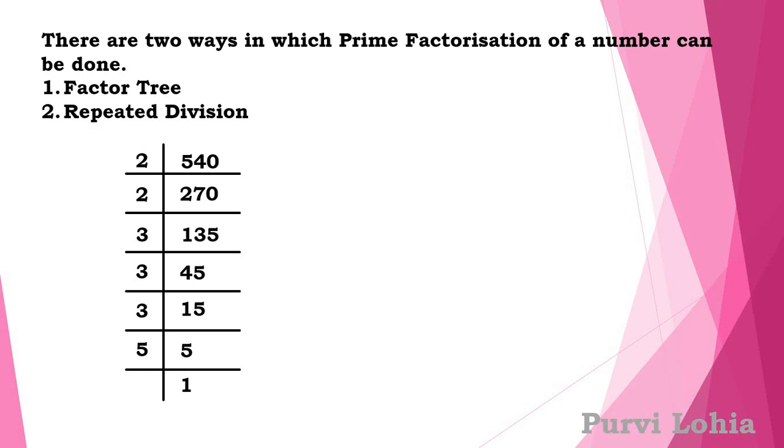As we reach 1, we stop. All the prime factors are written on the left side: 2, 2, 3, 3, 3 and 5. So 540 can be written as 2 into 2 into 3 into 3 into 3 into 5. Now 540 is expressed as the product of its prime factors, right? This is the process of repeated division.